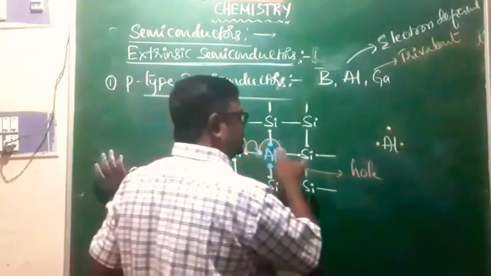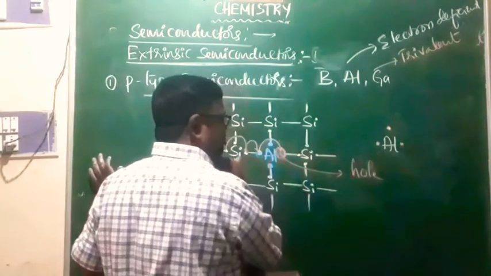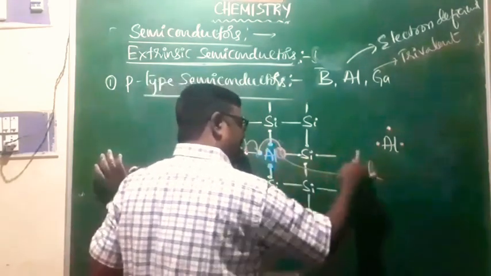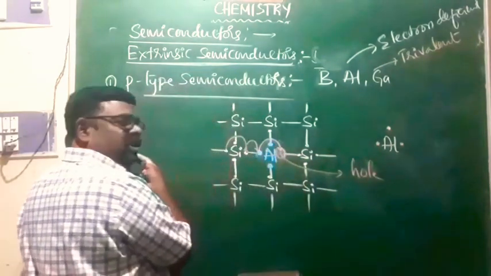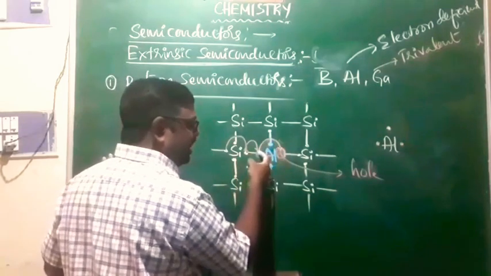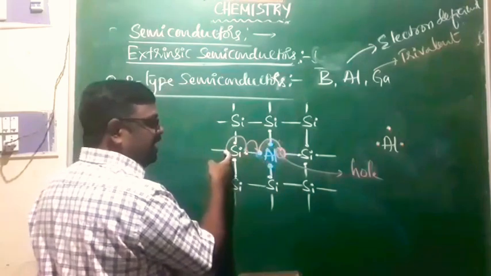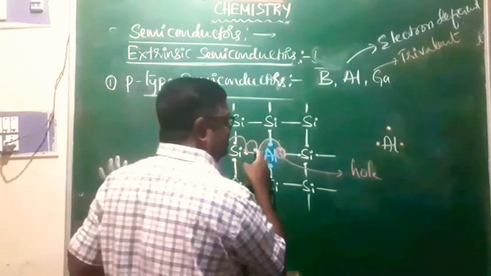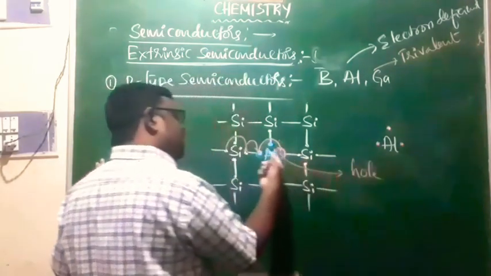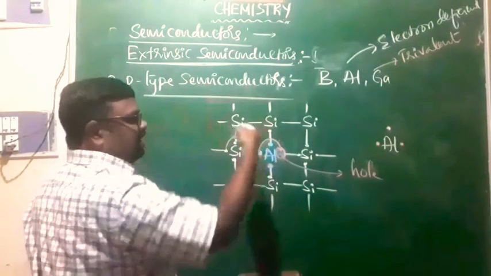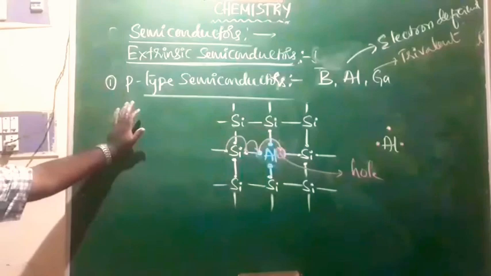Electrons are moving towards the positive plate of the electric field. And if electrons are moving like this, holes are moving in the opposite direction. Look, as the electron moves from here, a hole comes here; as it moves from here, a hole comes here. Isn't it? So there is a movement of electrons towards the positive plate. Holes will be at the negative plate, that is in the opposite direction. Now, that is what we call a P-type semiconductor.